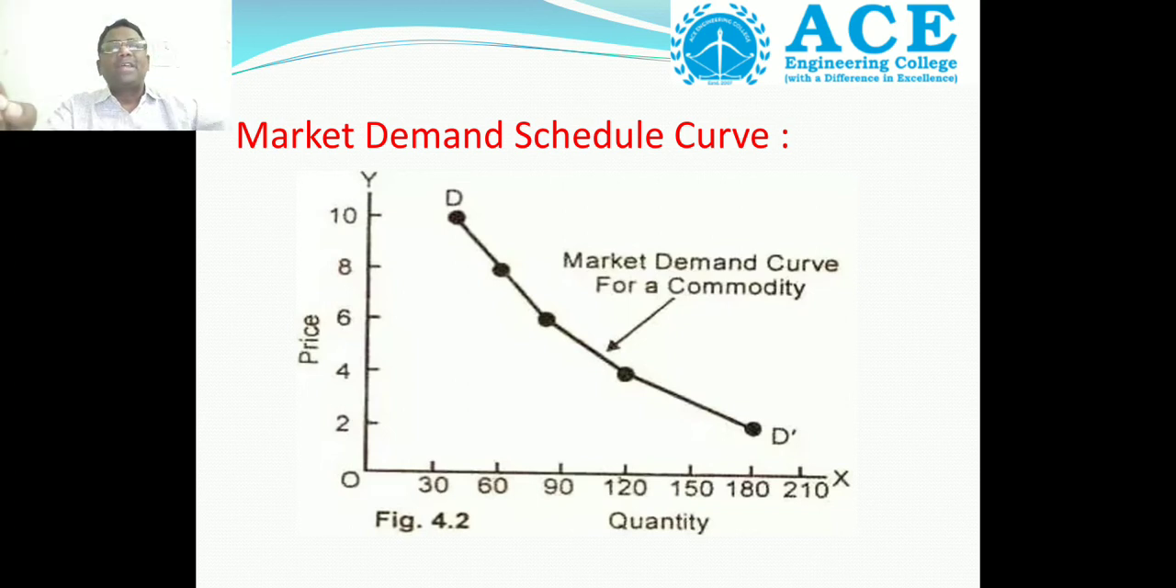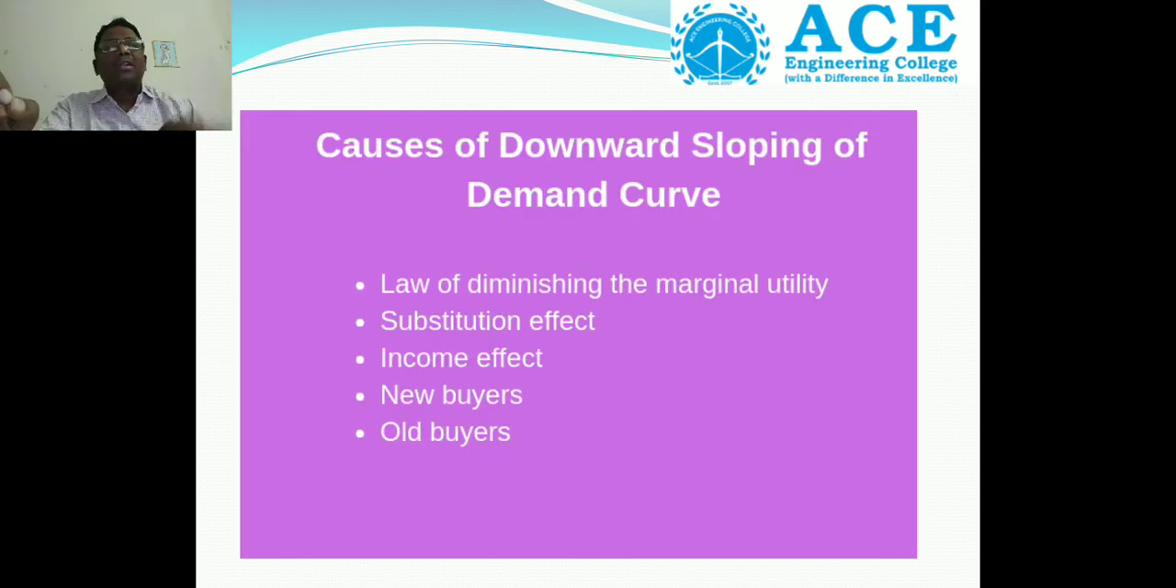Then the next one is, what are the causes of downward sloping of demand curve? Causes of downward sloping of demand curve. How many causes are there? Total 5 causes. What are they?